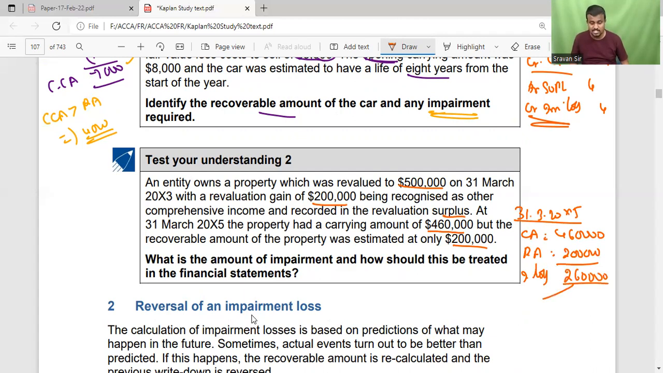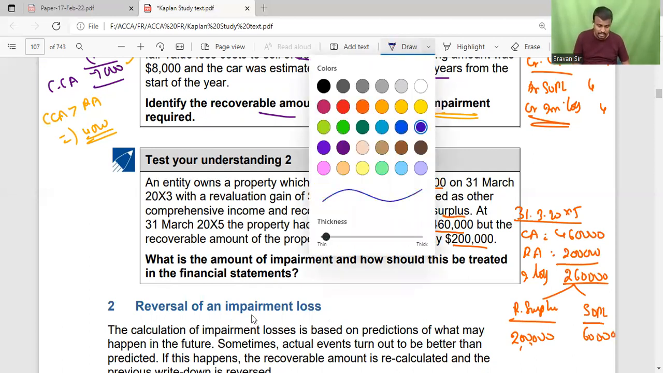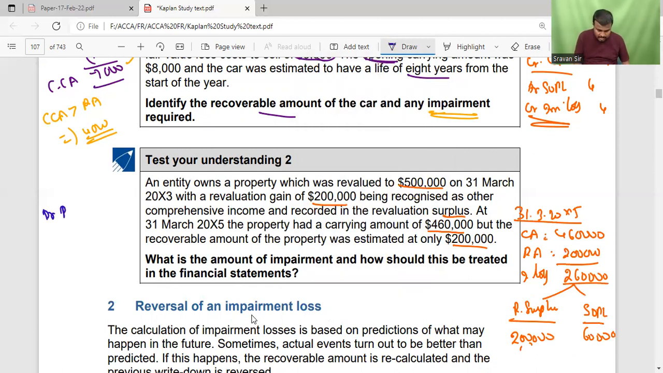This 2,60,000 is first adjusted to what? Revaluation surplus, which was already created previously. How much created? 2 lakh. But impairment loss required to be adjusted is 2,60,000. So we need 60,000. That 60,000 is transferred to statement of profit and loss. Then what is the journal entry required to record here? Debit revaluation surplus, debit statement of profit and loss, credit impairment loss, 2,60,000.